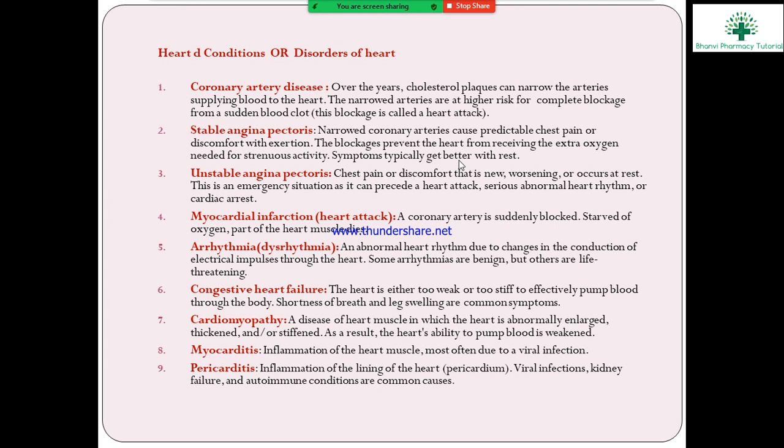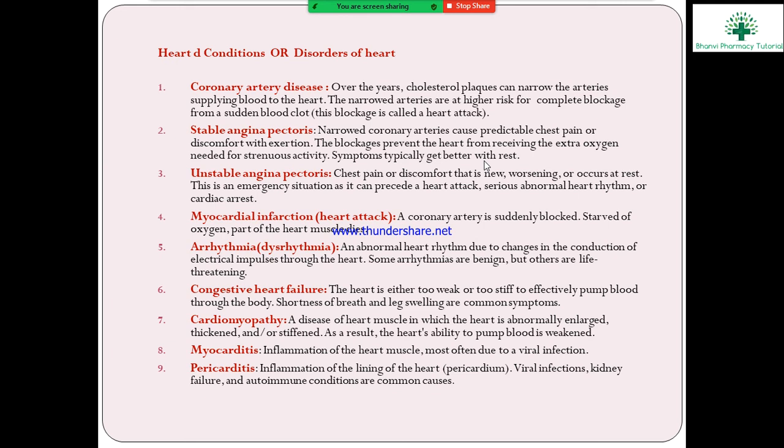Symptoms typically get better with rest. In stable angina, the insufficient supply of oxygen to the heart causes discomfort and chest pain. That condition is stable angina pectoris.